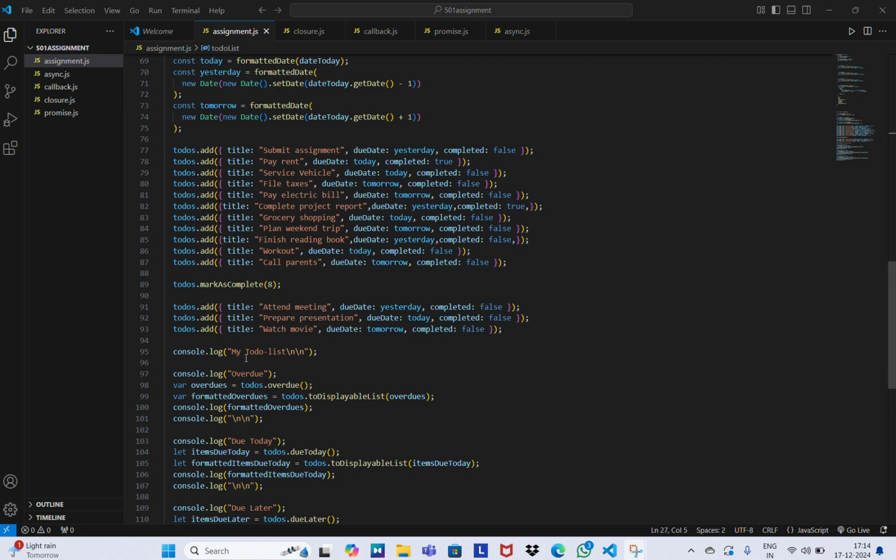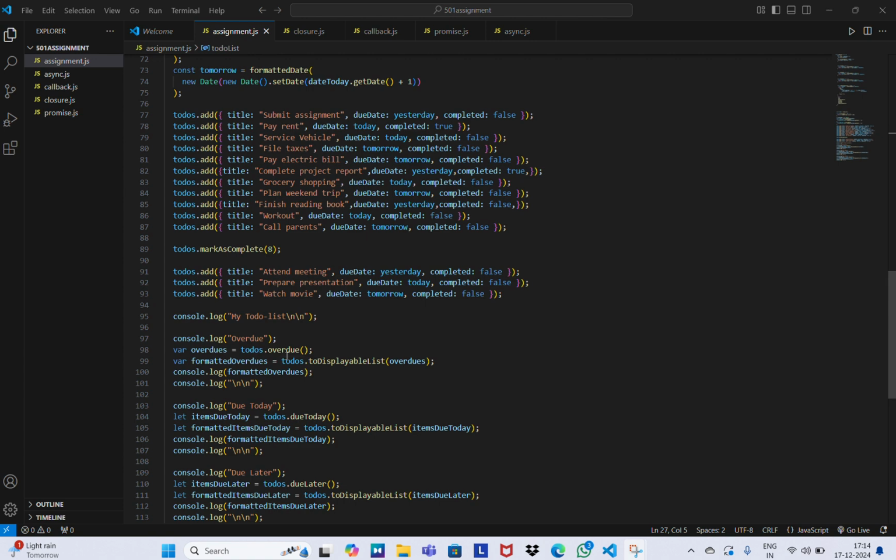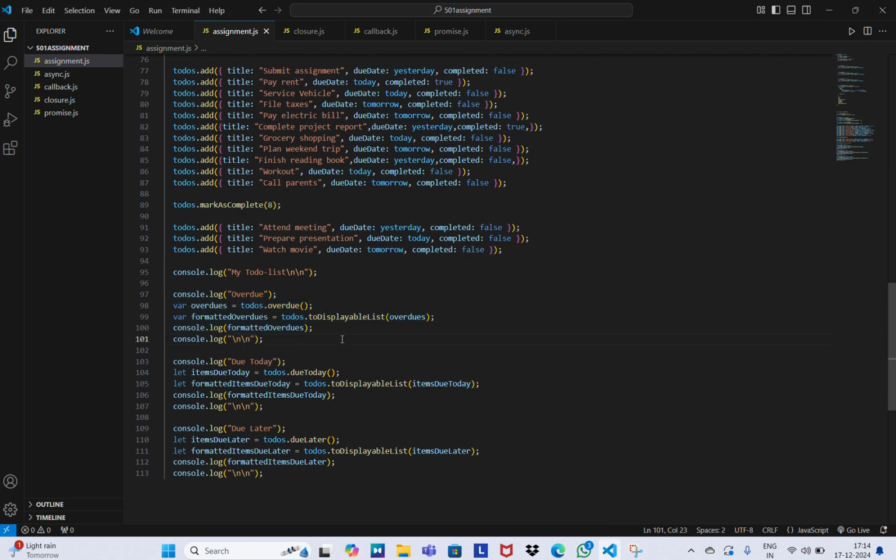I just consoled my to-do list. It's just a heading, and I consoled the overdue tasks, that means the tasks that haven't finished within the time. I printed them using this part of the code, and here I accessed them by calling overdue. Here the overdue function will return all the tasks that are not completed within the time.